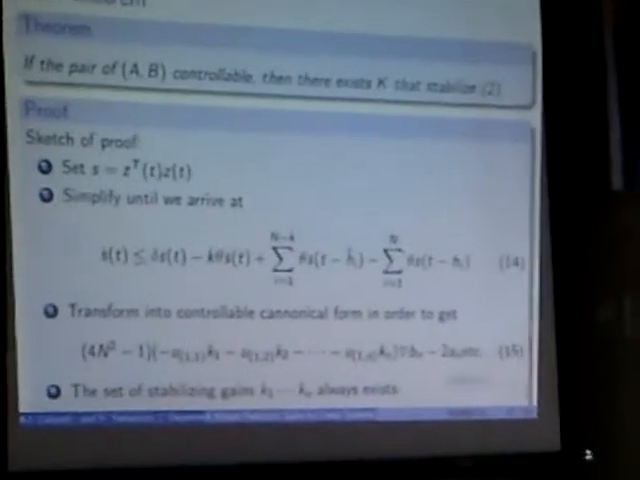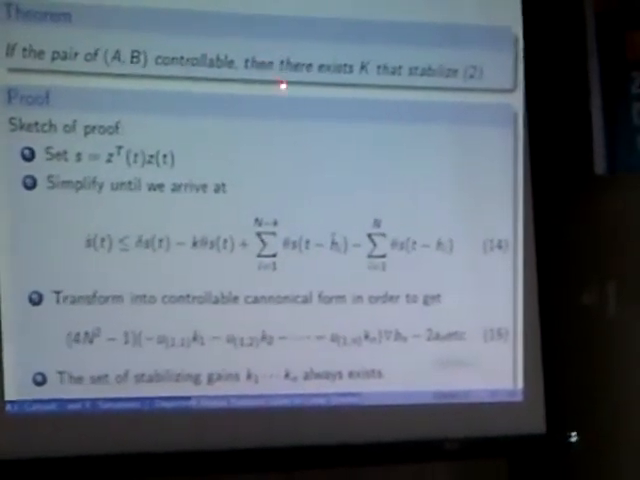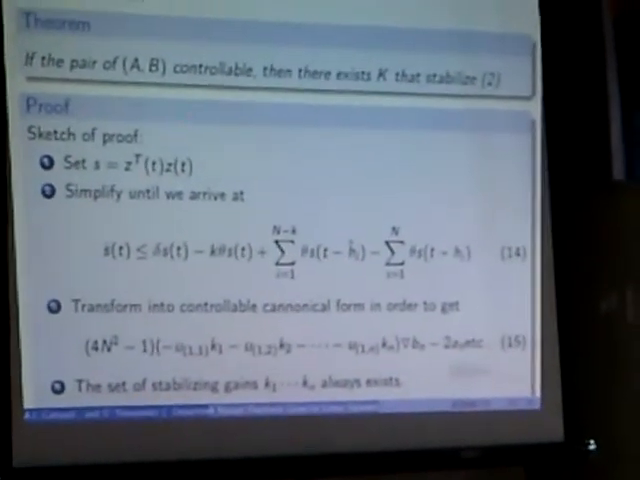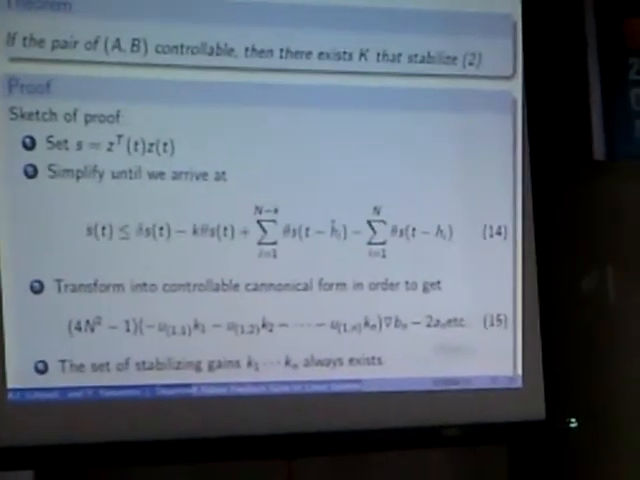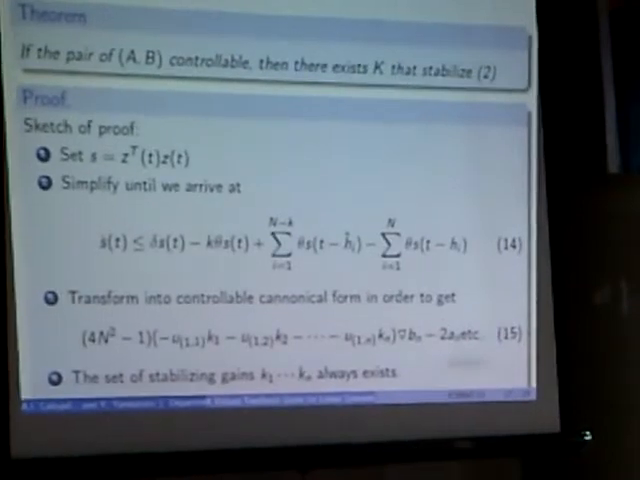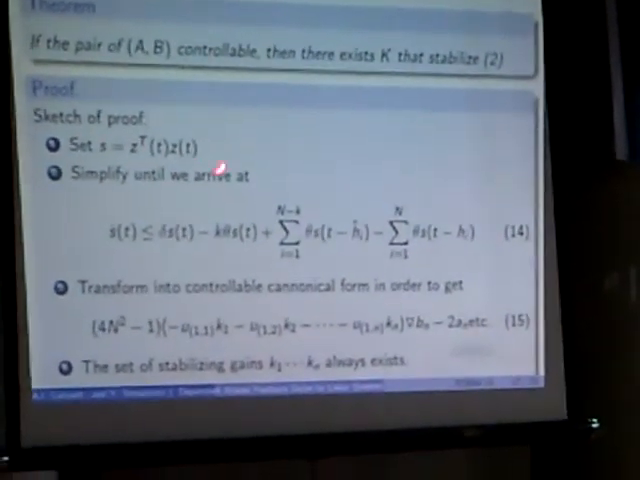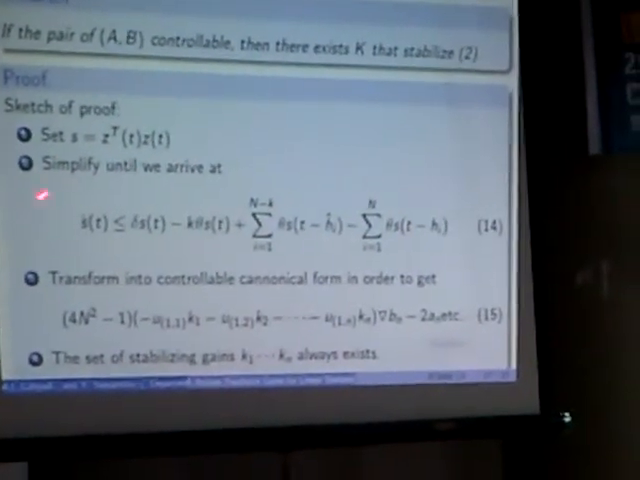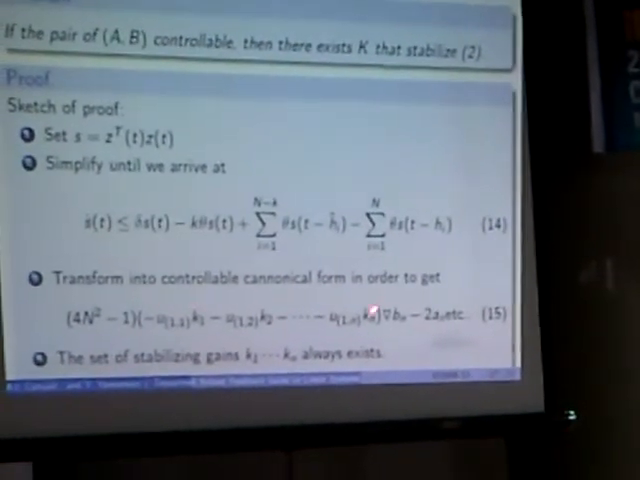This is the theorem: if (A, B) is controllable, then there exists K that stabilizes the system. The proof is quite lengthy and can be seen in the paper; most of our paper is for this proof alone. We use a transform of variable, a change of variable, and arrive at this one, and by reordering we can get this one.